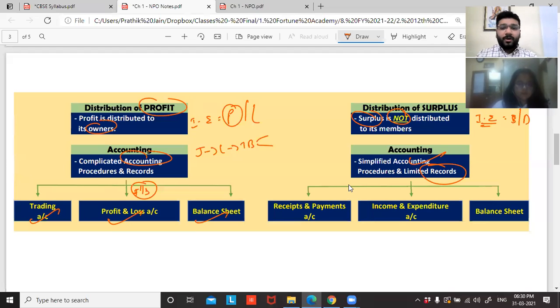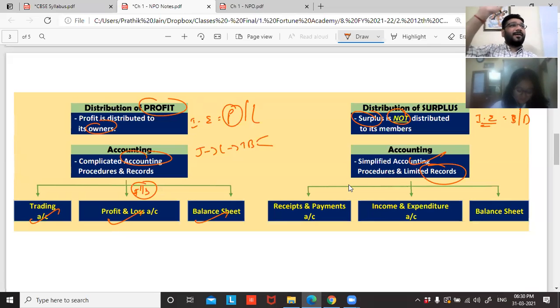Clear, sir. So in this entire chapter, we'll understand how to prepare the receipts and payment account, how to prepare income and expenditure account, and balance sheet you already know because you've mastered it in 11th standard. Am I right? Dinesh says, sir, 11th balance sheet.